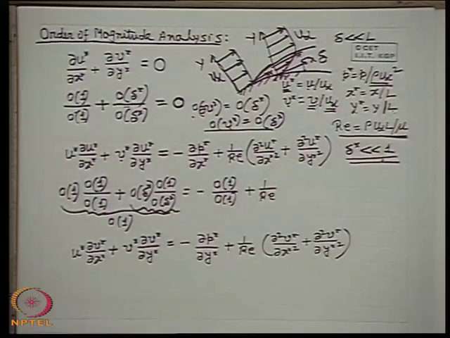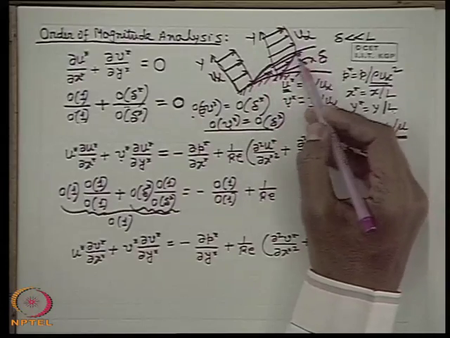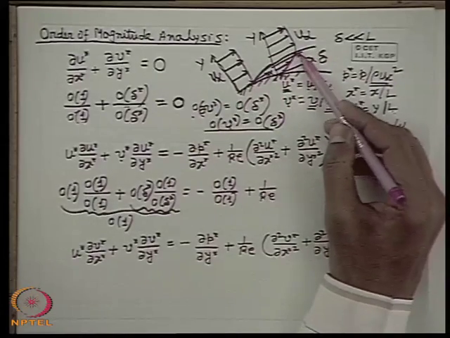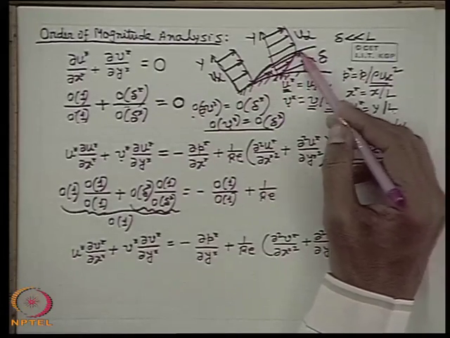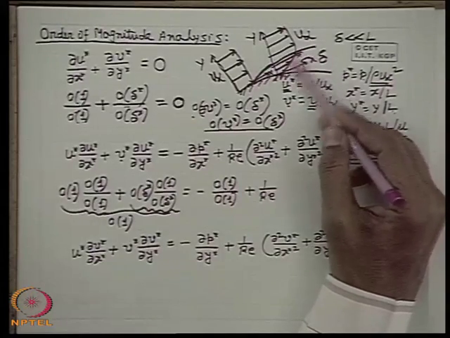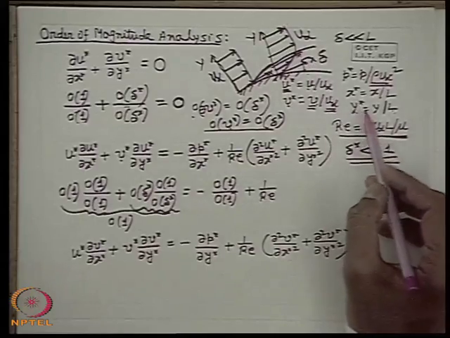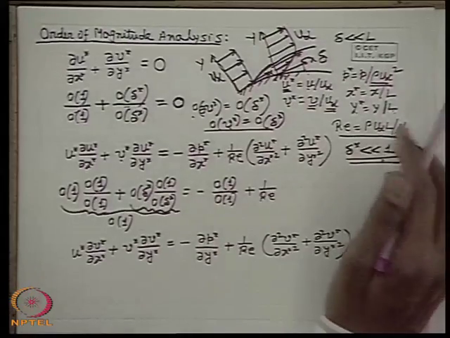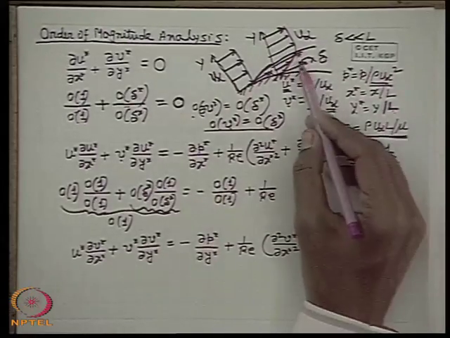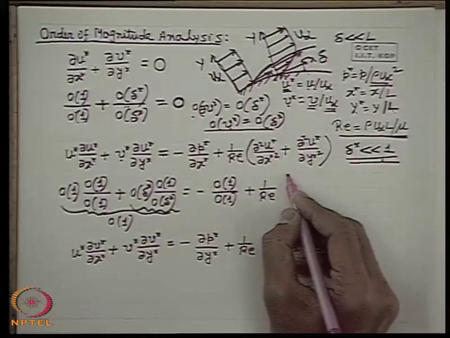The order of the Reynolds number is not known. This depends upon the problem, and we know for a viscous flow, if the Reynolds number is very large, then only the boundary layer thickness is very small. From an order of magnitude analysis, we have already shown that the non-dimensional boundary layer thickness, that is delta by L with respect to any characteristic length of the problem, is proportional to 1 by root over Re. This also will be discussed and found out here.